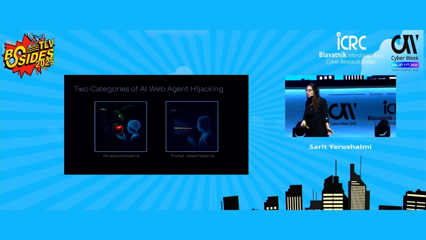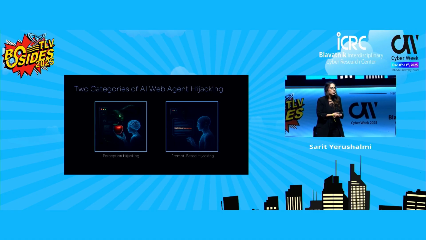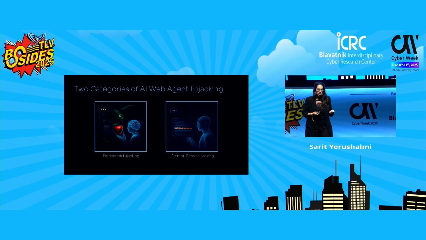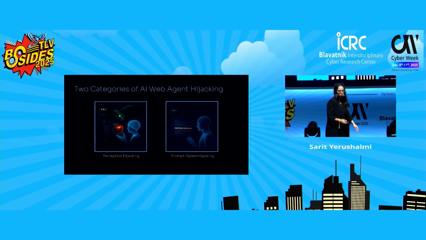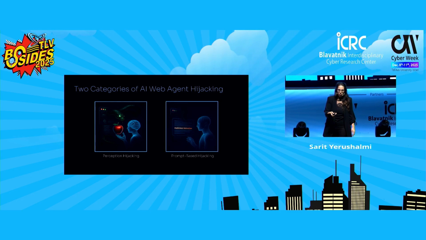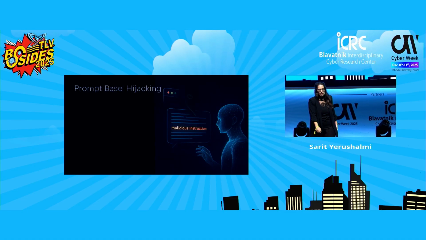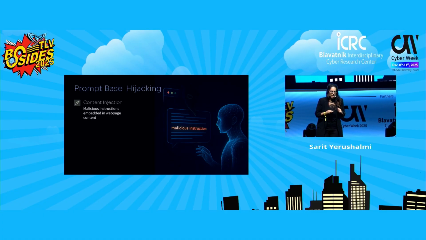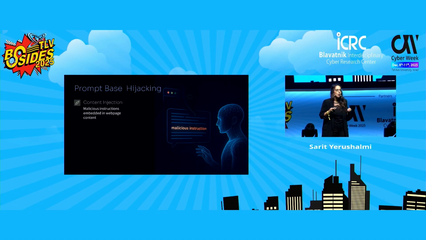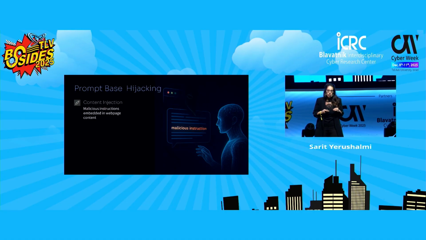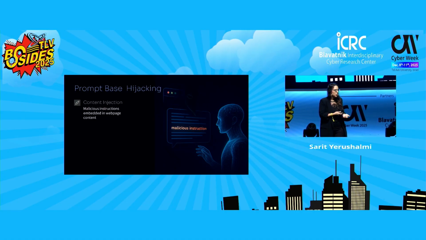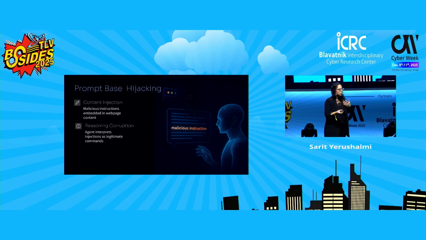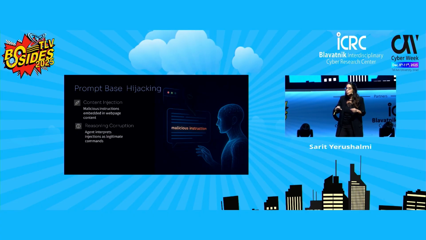Now that we saw how an attacker can fool the agent's eyes, what happens if they go deeper and start tampering with its thoughts? And this brings us to prompt-based hijacking. Prompt-based hijacking targets the mind of the agent, its reasoning loop. In this attack, malicious instructions are injected inside the content of the web page that the agent reads. The content can be hidden in the HTML, in comments, in buttons.